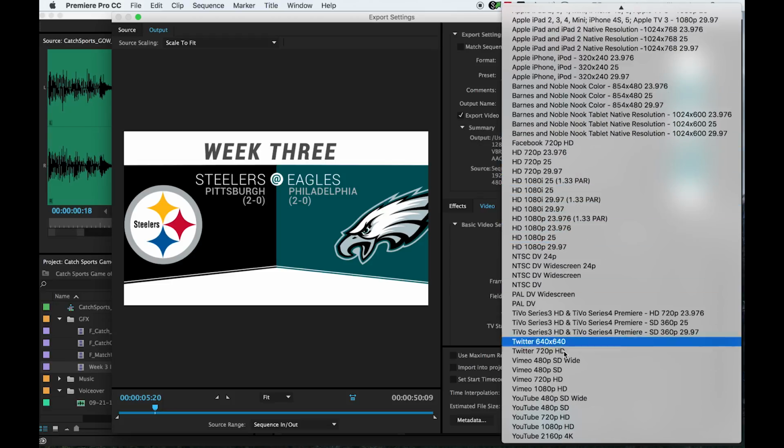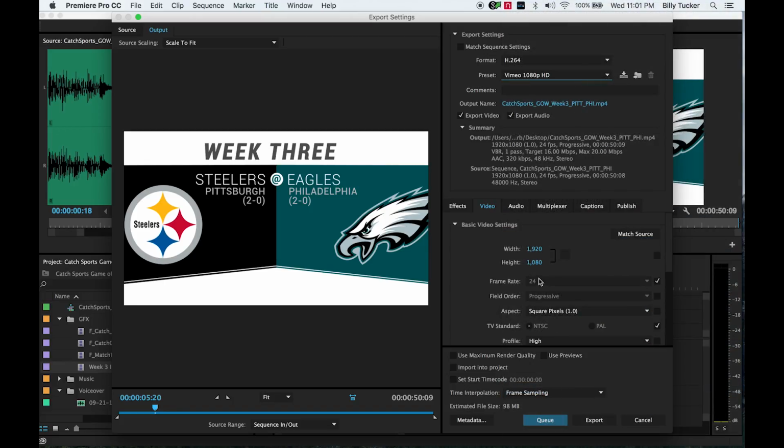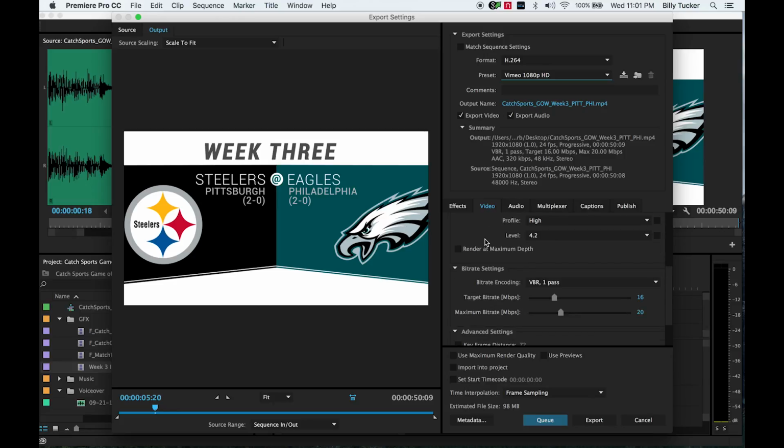And then to kick it out like full res, I would go into and start with Vimeo 1080. But I would tweak this. Instead of one pass, two passes. Instead of target bitrate 16, let's go 24. And now we have 127 megabyte file size. I would kick that out.